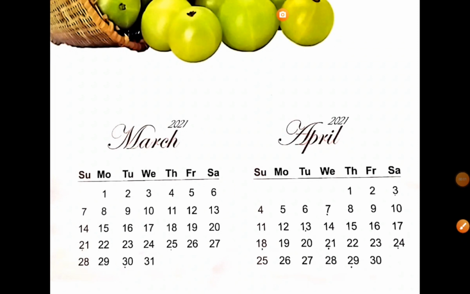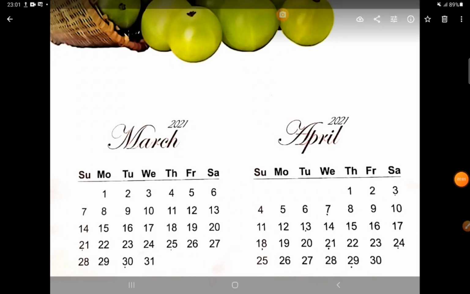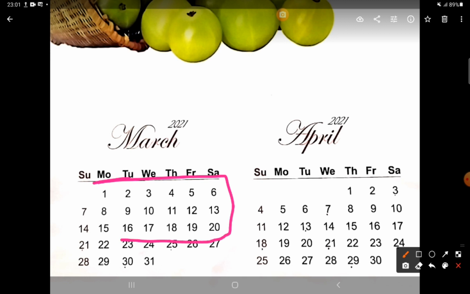Now, one more pattern, that is the fourth pattern, is if you take the largest rectangle in this month. Okay, largest rectangle, I mean whichever largest rectangle forms in this, that you need to take out. For example, if you try to form a rectangle from here, you cannot form it, right?